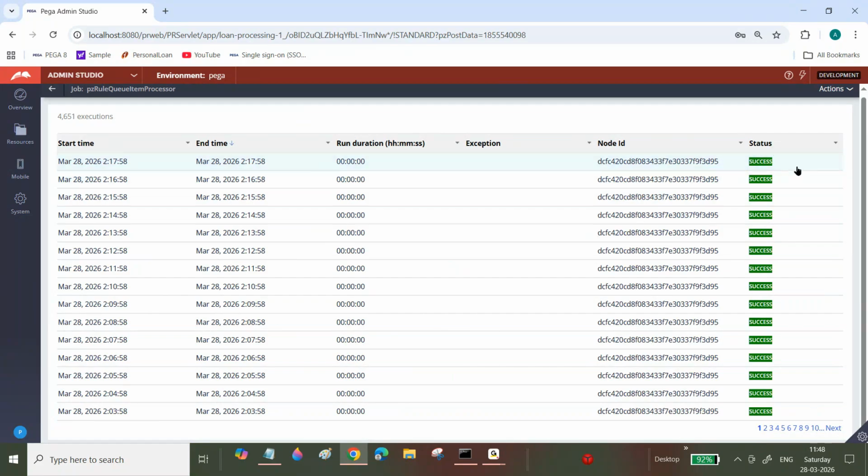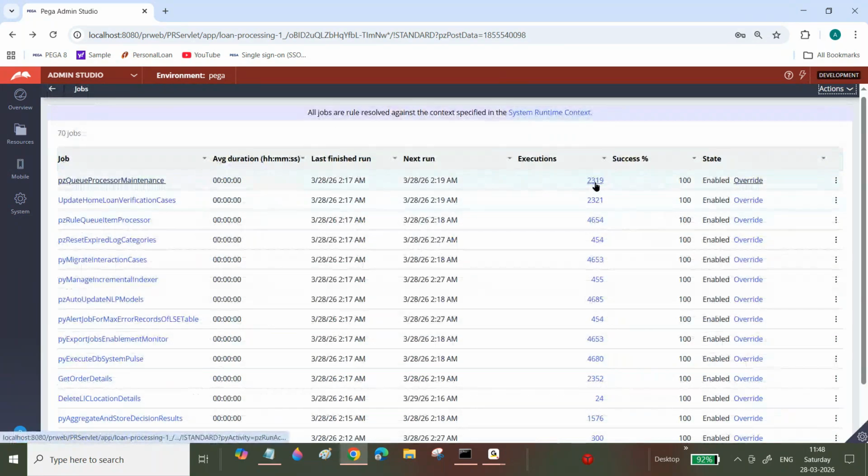Now if you click on this execution time, and then enabled and state, remember, enabled and override. Enabled means this job scheduler is currently running. Enabled means currently this job scheduler is running.